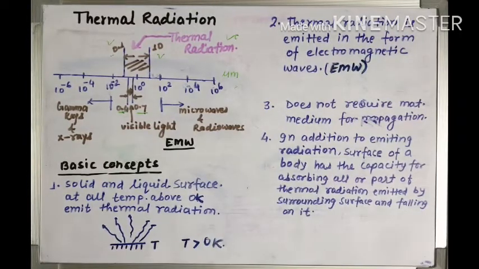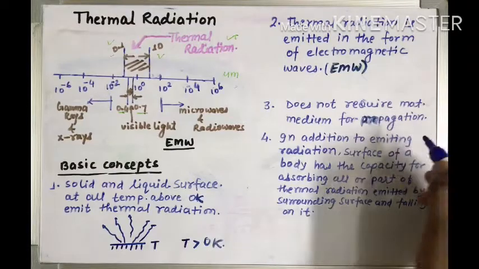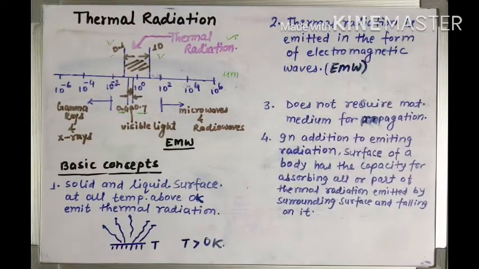Number 3, very important, it does not require a material medium for propagation. Suppose there is nothing between the source and the receiver, even then the thermal radiation will be emitted and propagated.